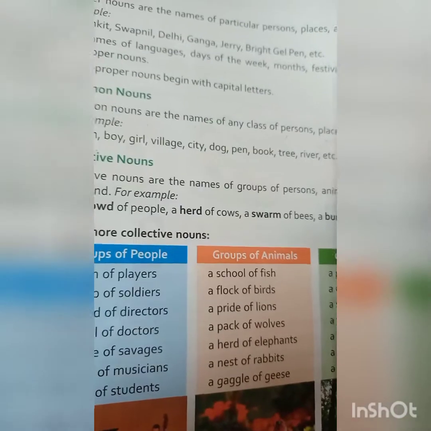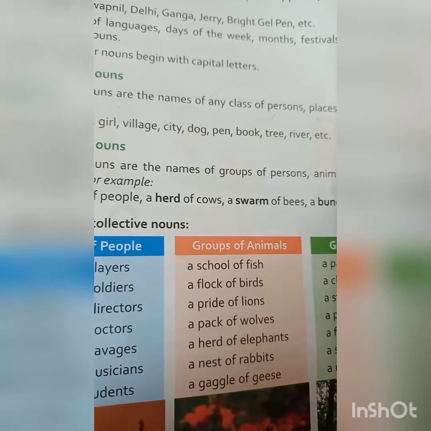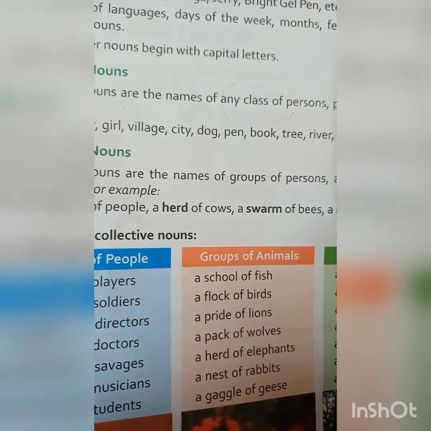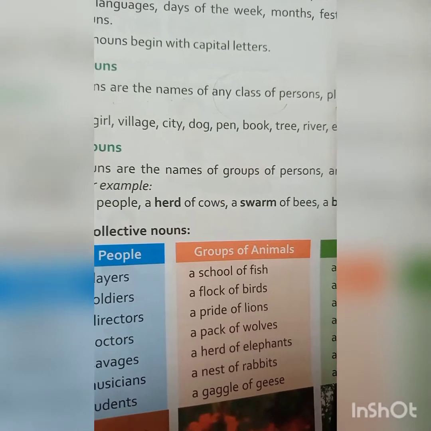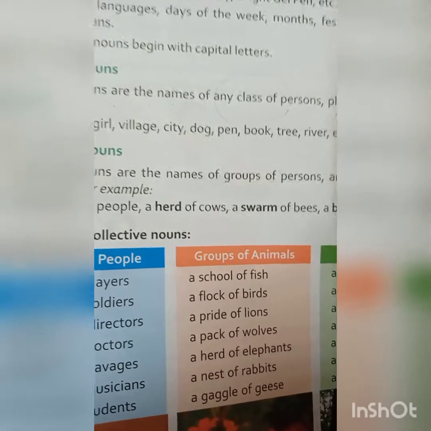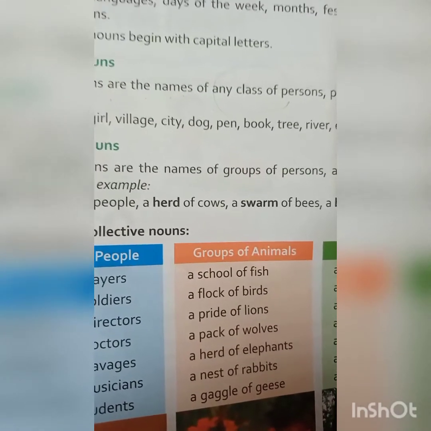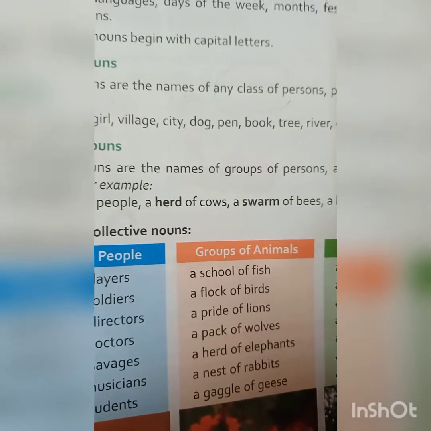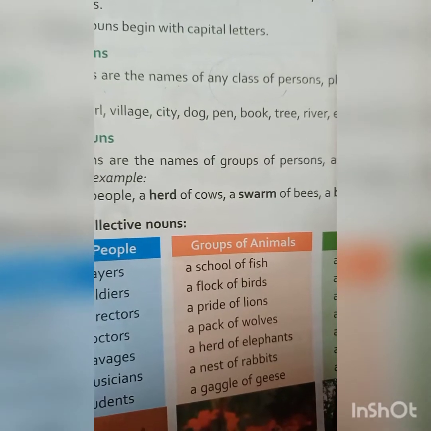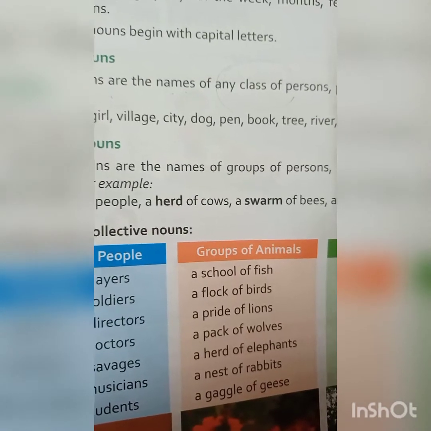If I tell, I live in the city called Kolkata. When I'm telling Kolkata, then I'm denoting the exact place. By denoting the name itself, you can understand that I live in Kolkata. But when I'm telling I live in a city, can you understand which city I'm talking about? No. So city gets the common noun. City comes under the common noun. But when I'm denoting the name of that city, it gets under proper noun.